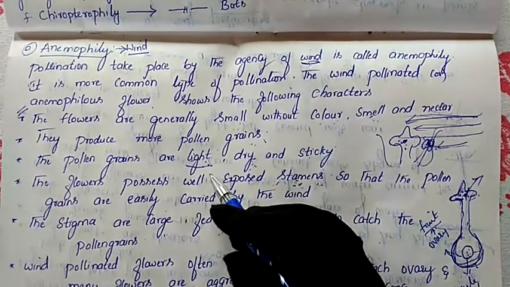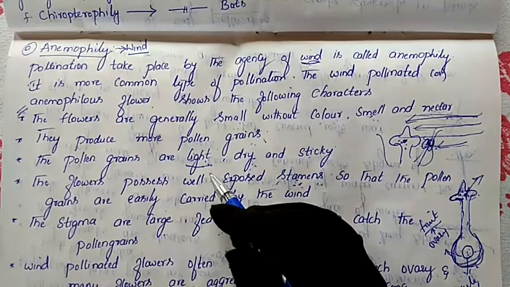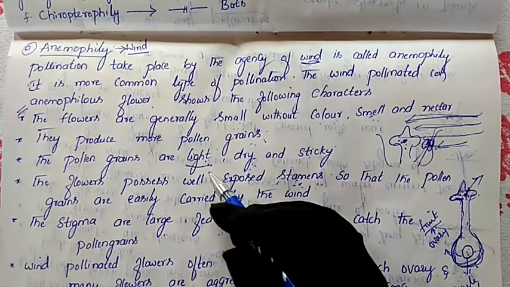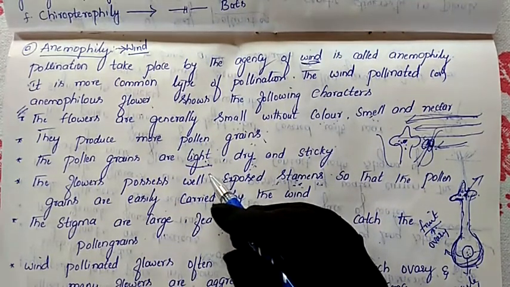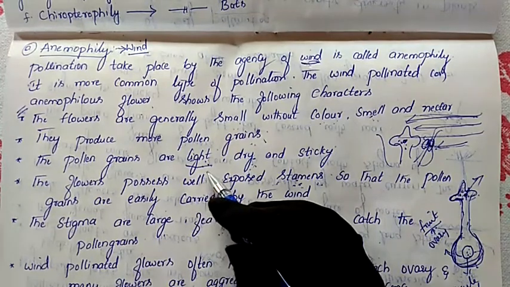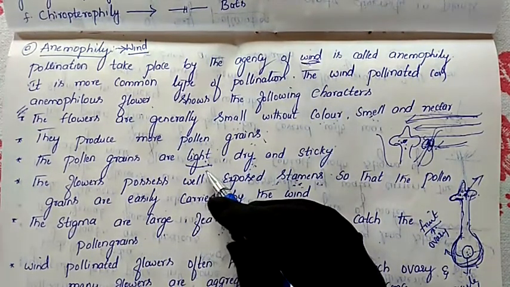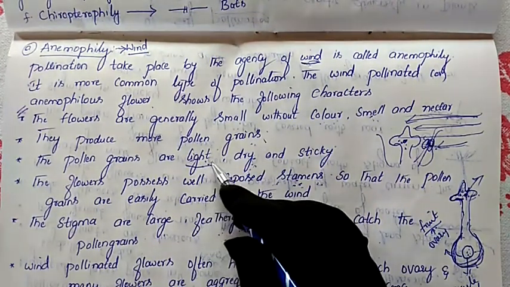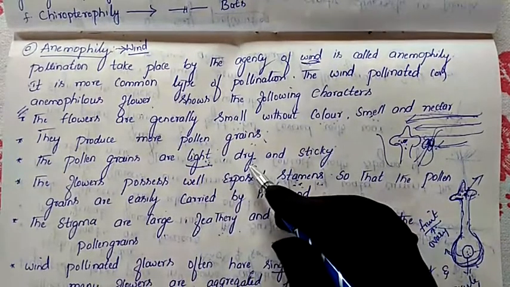Because the wind has to carry them, their weight should be low. If they are heavy, the wind is unable to carry them from one flower to the other flower, from one place to another. So that's why the pollen grains are light in weight, and even dry.